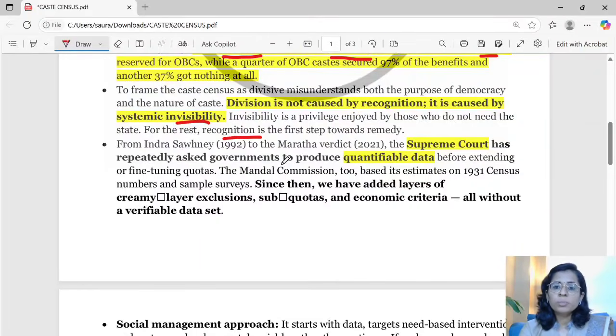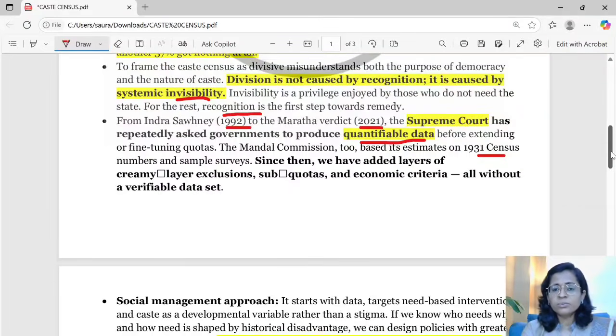Also, the Honorable Supreme Court, from the Indira Sawhney judgment of 1992 to the Maratha verdict of 2021, has time and again emphasized the need for quantifiable data to take so many important decisions and judgments. The Mandal Commission based its estimates on the 1931 census. We know that during the British era, the caste census started around 1881 and continued till the 1931 census. After that, it was discontinued.